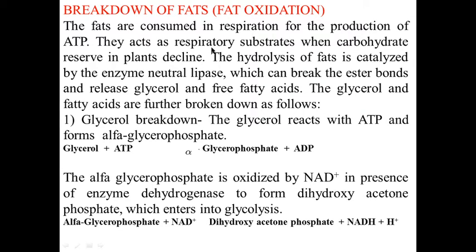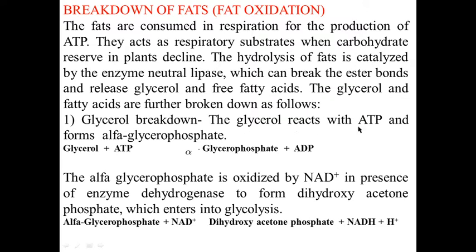They act as respiratory substrates when carbohydrates reserved in plants decline. The hydrolysis of fats is catalyzed by the enzyme neutral lipase, which can break the ester bonds and release glycerol and free fatty acids. The glycerol and fatty acids are further broken down.